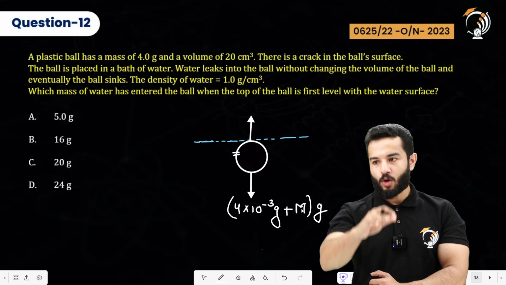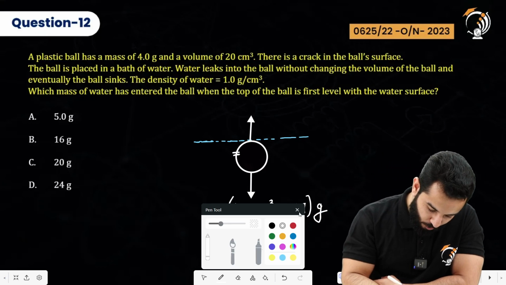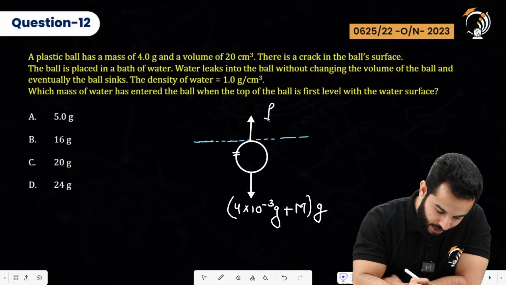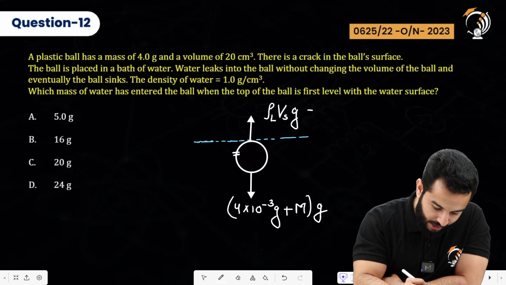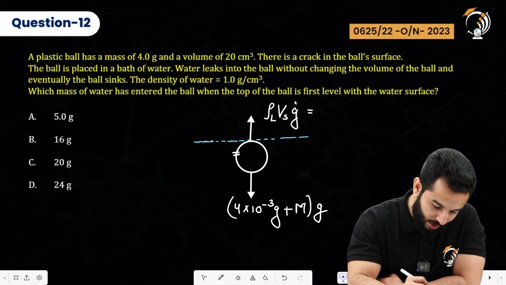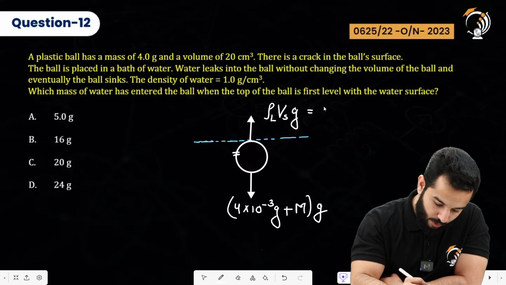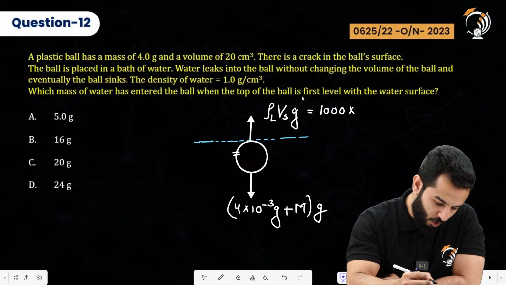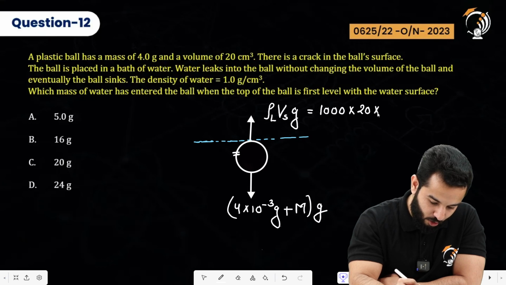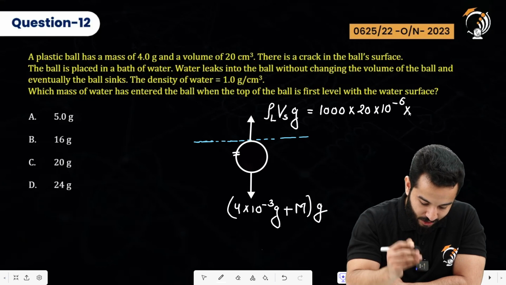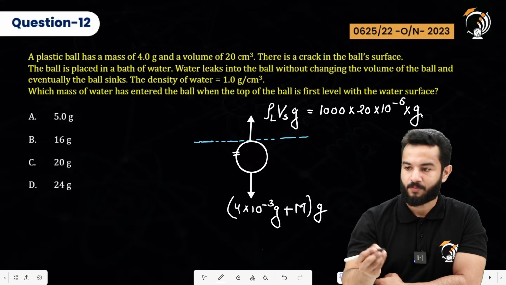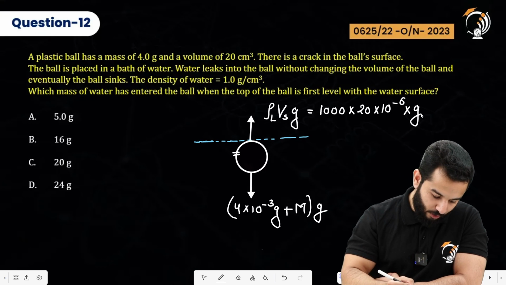After that the ball will start to sink, and the buoyant force is given as the density of the liquid times the volume of the solid times acceleration due to gravity. That is equal to the density of the liquid, which they have already told us is 1 gram per centimeter cube, but we have to write it in SI units. So that will be 1000 kilograms per meter cube times the volume, which is 20 centimeter cube, so we have to change it. So it will be 20 times 10 to the power minus 6 meter cube times acceleration due to gravity. I'm just assuming it to be g, and I'm not substituting the values because they are going to cancel out.